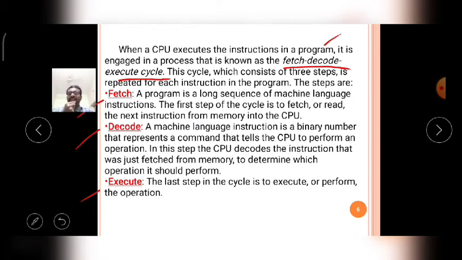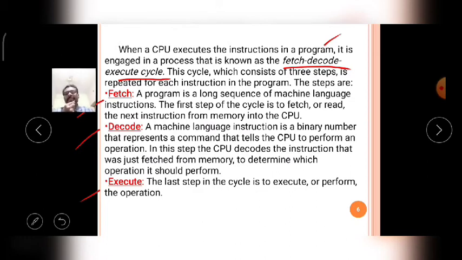Then according to the machine level language instruction, the binary code is converted, and the binary code is executed. The binary code is moved to the particular CPU microprocessor. Then the last step is the execute step. The last step in the cycle is to execute, or perform, the operation.